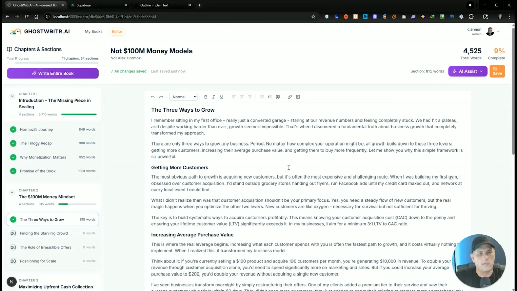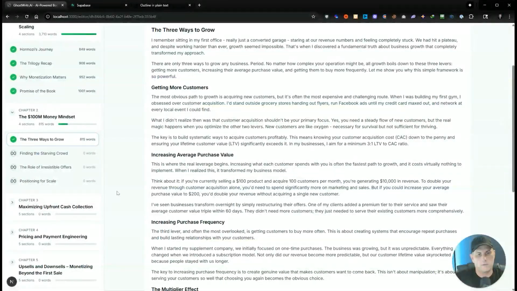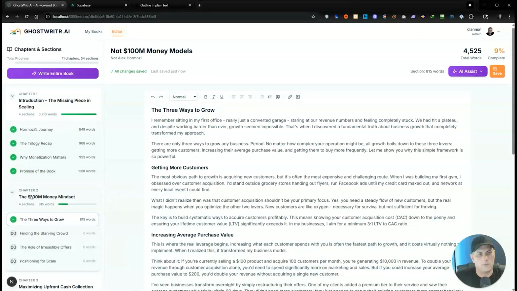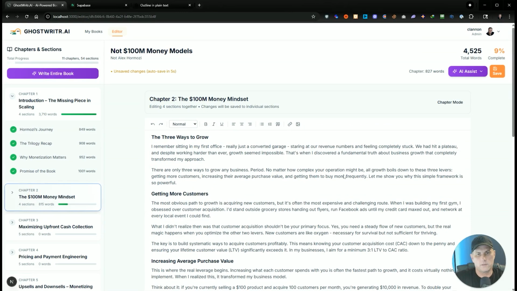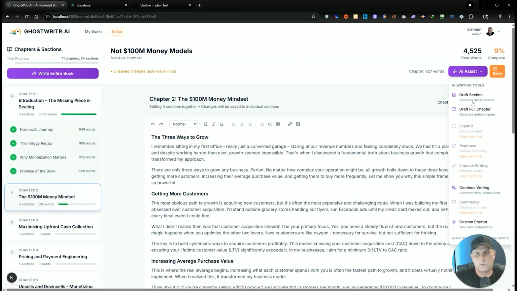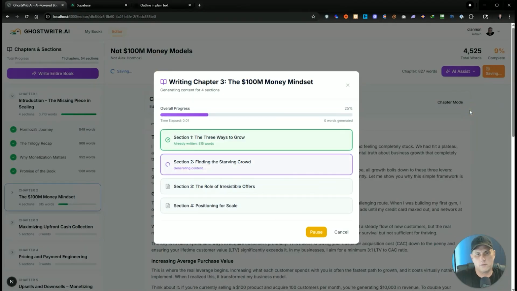So let's say I get really lazy and I want it to write the rest of the book. I'm going to finish this chapter first. I'm just going to go ahead and say draft full chapter. Well, see, it picks up where it left off. And I'm going to let this go ahead and finish. And we'll come back when it's done.